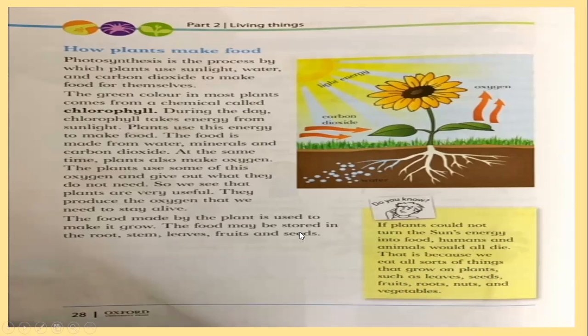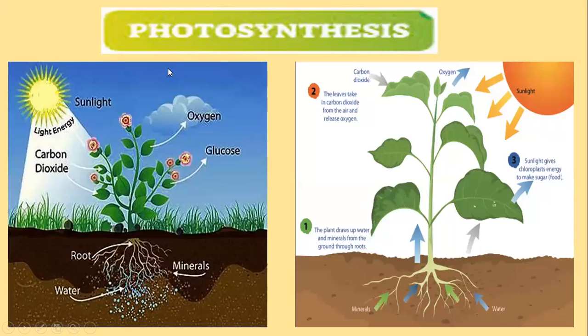Okay, let's see here the process of photosynthesis, and what plants need: the sunlight, the light energy. From the air, carbon dioxide goes in, and light energy goes in. From the soil, roots take the water and the minerals. They all go inside the plant.